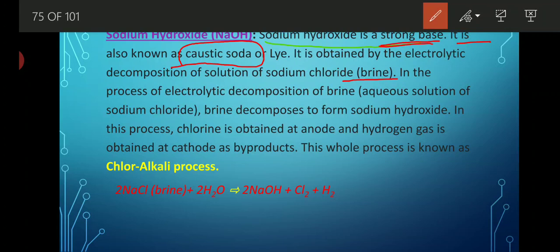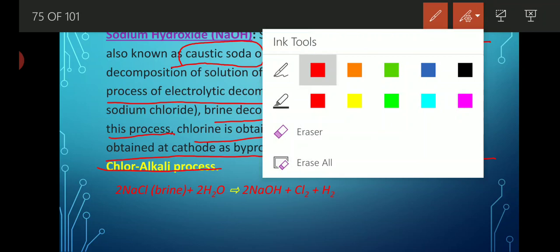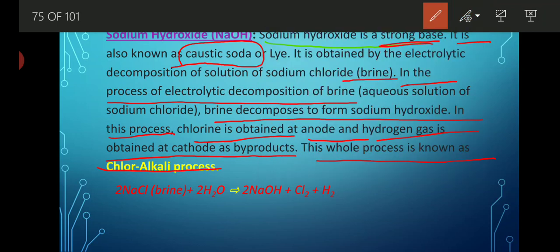Whenever there is electrolytic decomposition of brine in aqueous solution, we get sodium hydroxide along with the release of hydrogen gas and chlorine gas. In this process of electrolytic decomposition of brine, the aqueous solution of sodium chloride decomposes to form sodium hydroxide. Chlorine is obtained at the anode and hydrogen gas is obtained at the cathode as a byproduct, and this whole process is known as the chlor-alkali process.